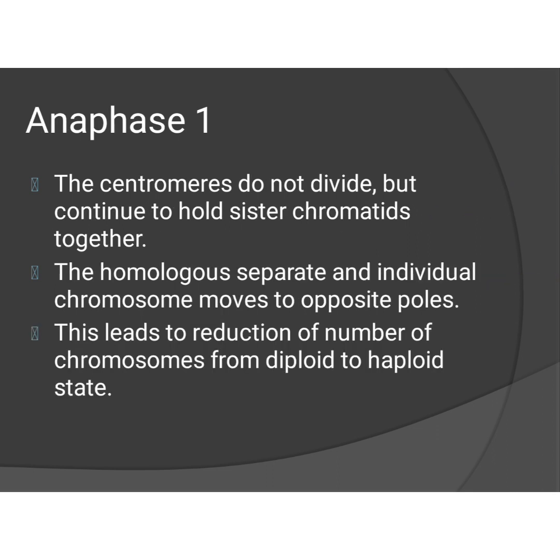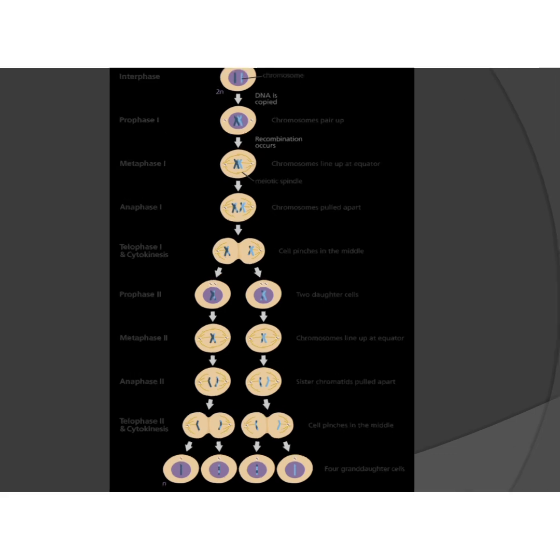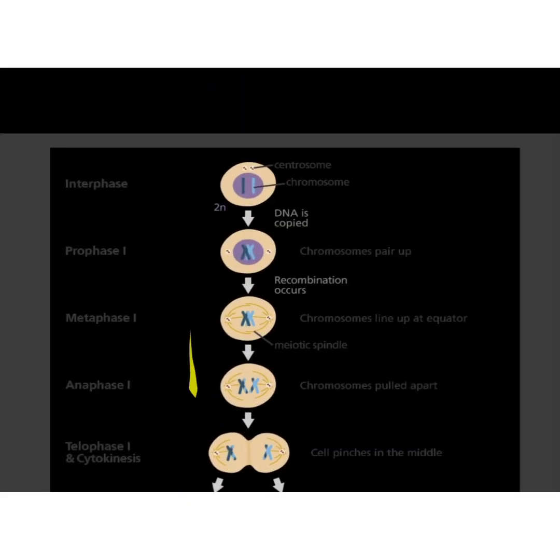Next, anaphase. The centromeres do not divide but continue to hold the sister chromatids together. That is, each pole receives only one homologue from each of the bivalents present in the cell. Next, telophase. Chromosomes uncoil and relax. Regrouping of the chromosomes occurs, and nucleolus and nuclear membrane reappear, and two haploid daughter nuclei are formed at the end of telophase. The two daughter cells do not separate but they stay together. The two-cell structure is called a dyad.